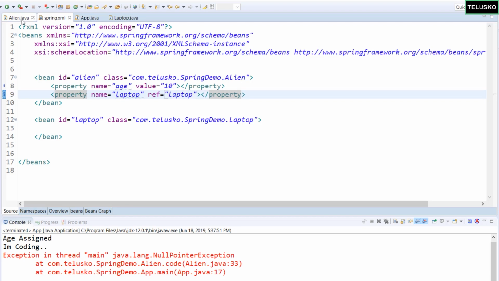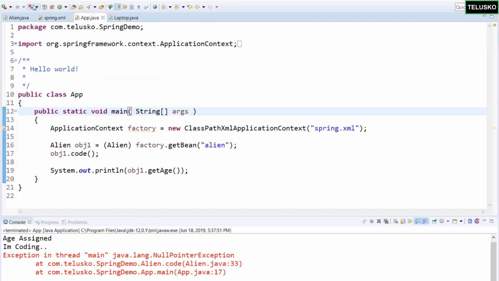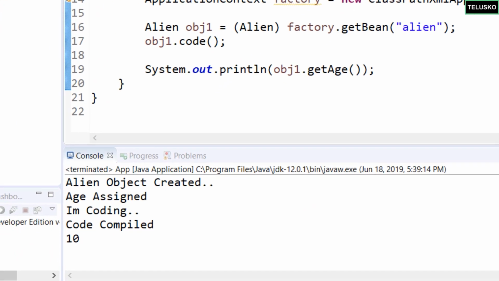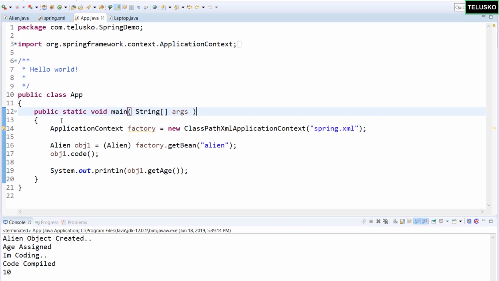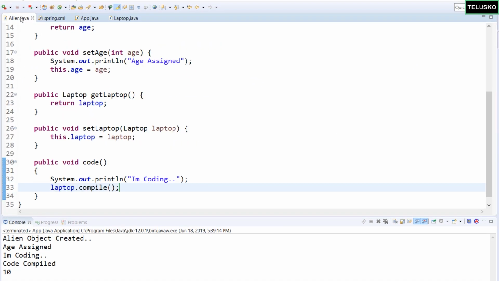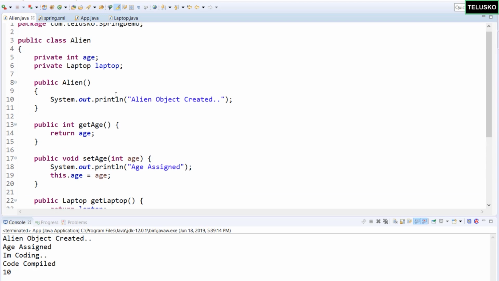So now let's verify if this is working. Let's go back to app. Let's relaunch the application and you can see it is working. So basically, if you want to use a reference type the way we are doing here, in this alien class, we have an object of laptop.